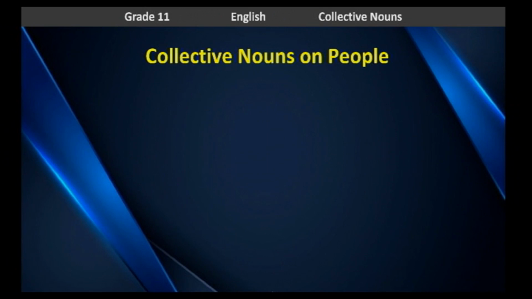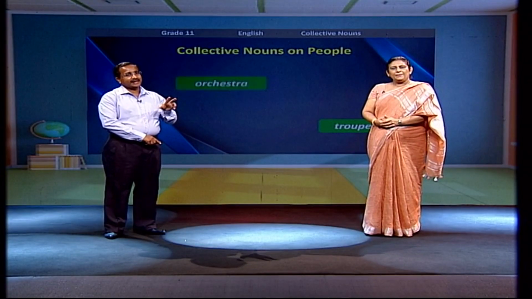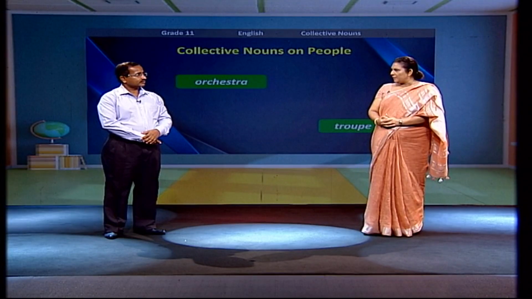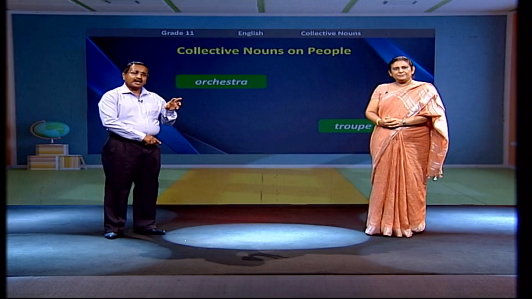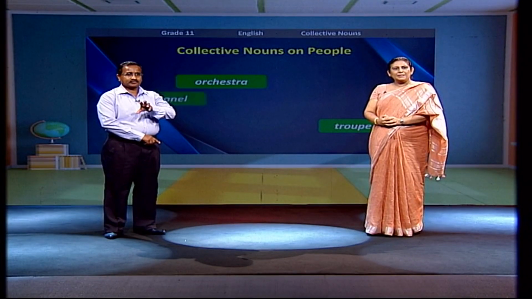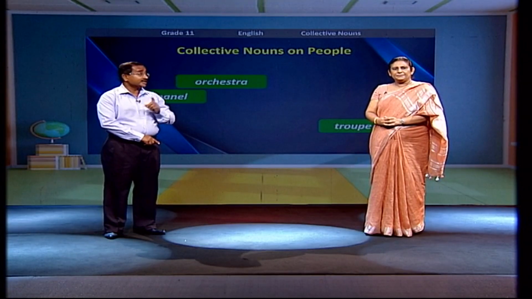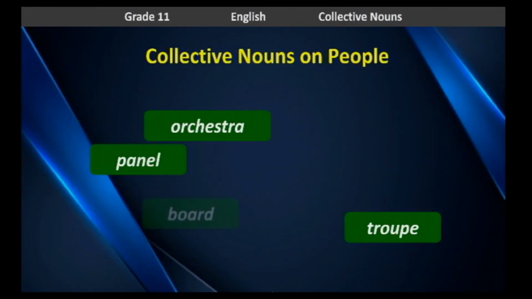Collective nouns on people. Do you have anything to ask? Yes. What collective nouns can we use on people? Yes, we use the word troupe to indicate a group of dancers or actors. But look at the next. Orchestra. What is an orchestra, sir? An orchestra refers to a group of instrumentalists. Right. A panel. A panel refers to a group of experts, a panel of judges.